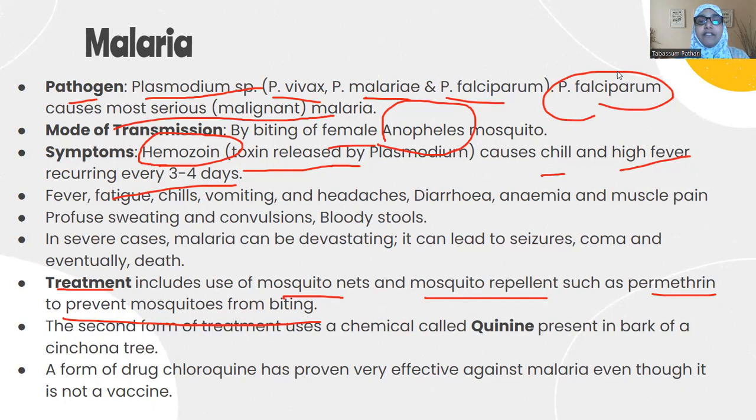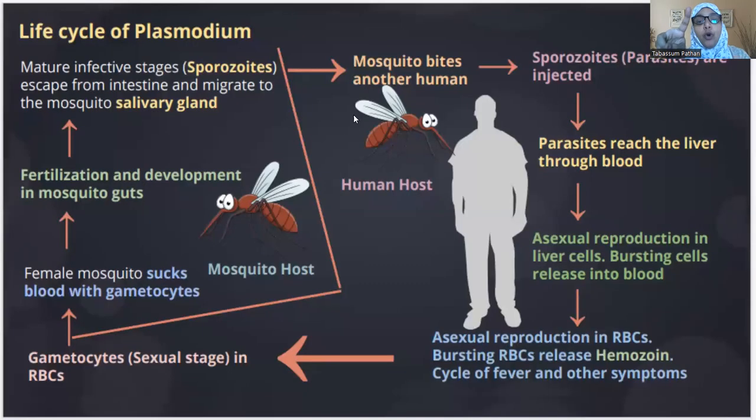Why we have not discovered any vaccine for it, we will realize in a short while, because malaria has two hosts. Half of the life cycle of Plasmodium vivax is completed in the mosquito, and half is completed in the human. So it's very difficult to develop a vaccine. You cannot give a vaccine to a mosquito, because the mosquito will anyway come and bite the human, and it will always transfer the Plasmodium species to the human. So what is the life cycle of the malarial parasite?